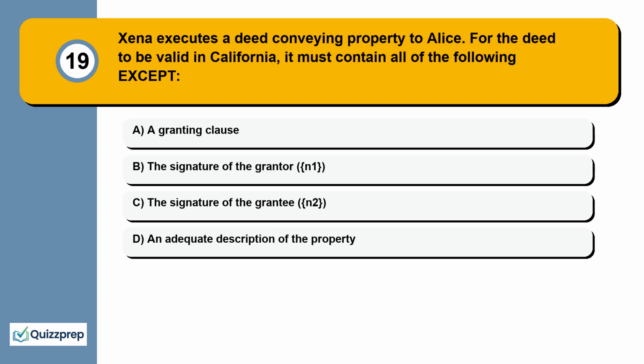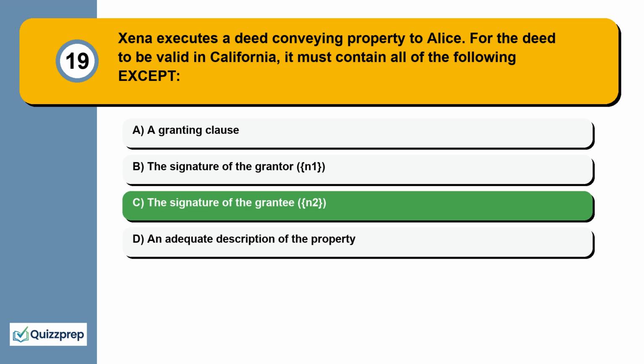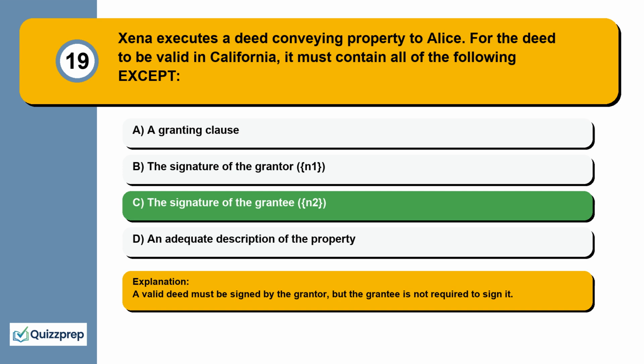Question 19. Zena executes a deed conveying property to Alice. For the deed to be valid in California, it must contain all of the following except a granting clause. The signature of the grantor, N1. The signature of the grantee, N2. An adequate description of the property. A valid deed must be signed by the grantor, but the grantee is not required to sign it.